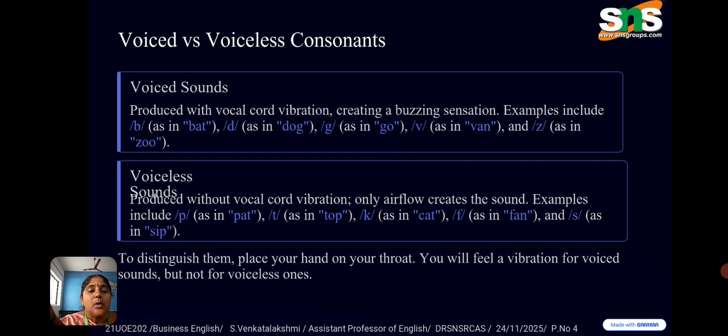Voiceless sounds proceed without vocal cord vibration. Only airflow creates the sound, which includes p in pat, t in top, k in cat, f as in fan, and s as in sipper. To distinguish them, place your hand on your throat. You will feel a vibration for voiced sounds, but not for voiceless ones.